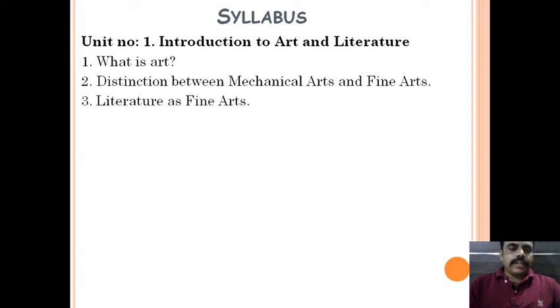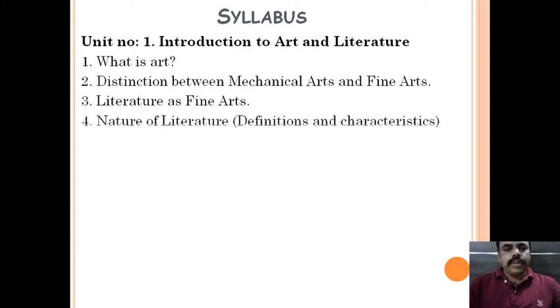And the third subunit is literature as a fine art. We will consider different examples of fine arts, and then we will consider literature as a fine art. And then we will try to understand the nature of literature. In this we will take some definitions, some characteristics or features of literature.